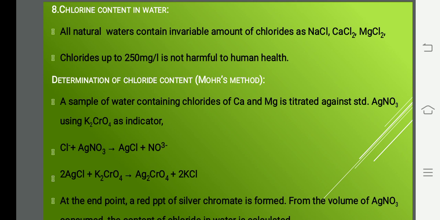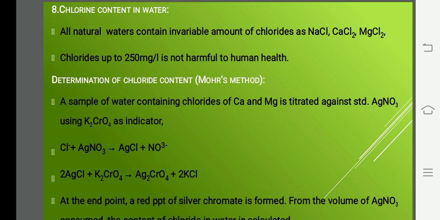What do you mean by chloride content? Water naturally contains chlorine, in different forms. All natural water contains varying amounts of chlorides as sodium chloride, calcium chloride, magnesium chloride, etc. Chloride up to 250 milligrams per liter is not harmful to human health. Up to 250 milligrams per liter we can consume. If it is above that, it is not good for health.